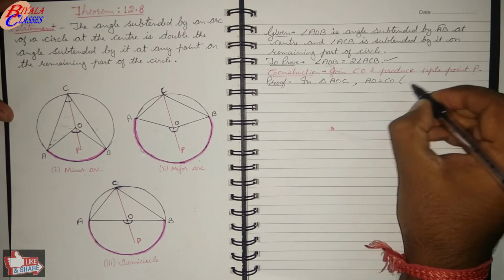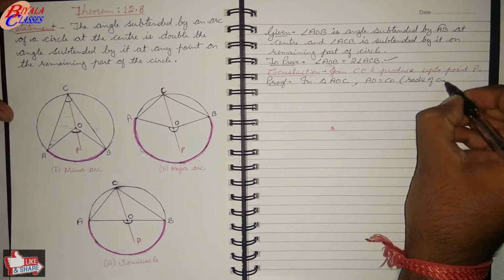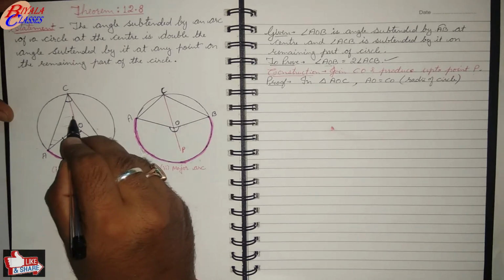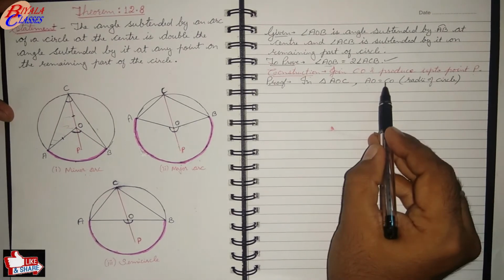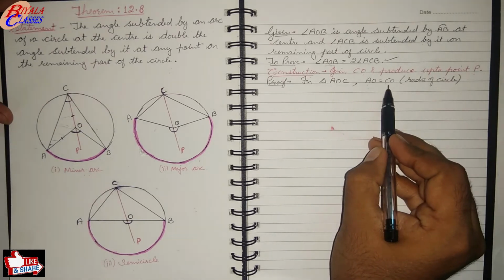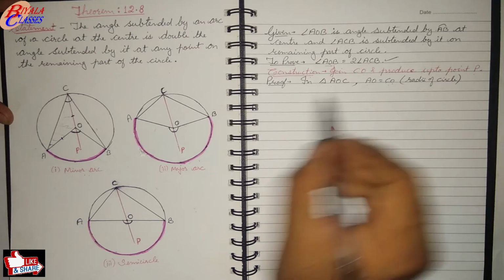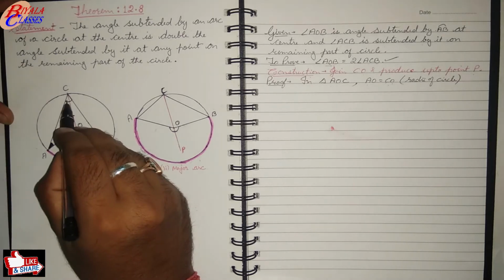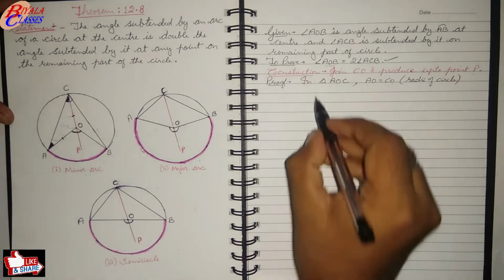Why are they equal? They are the radii of the circle. AO is the radius, CO is the radius, so these two are equal. Now if these two are equal, it means the triangle is an isosceles triangle. And because the two sides are equal, the angles opposite to these two sides will also be equal. That is, these two angles.